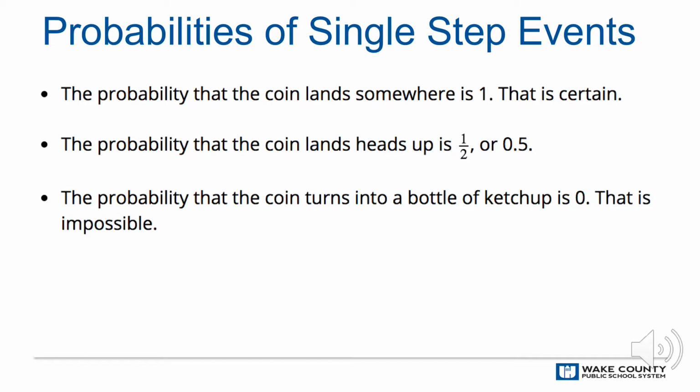For example, if we pick a random date, the chance that it's on a weekend is 2 out of 7 because 2 out of the 7 days fall on the weekend. Other times, we can estimate the probability based on what we have observed in the past.